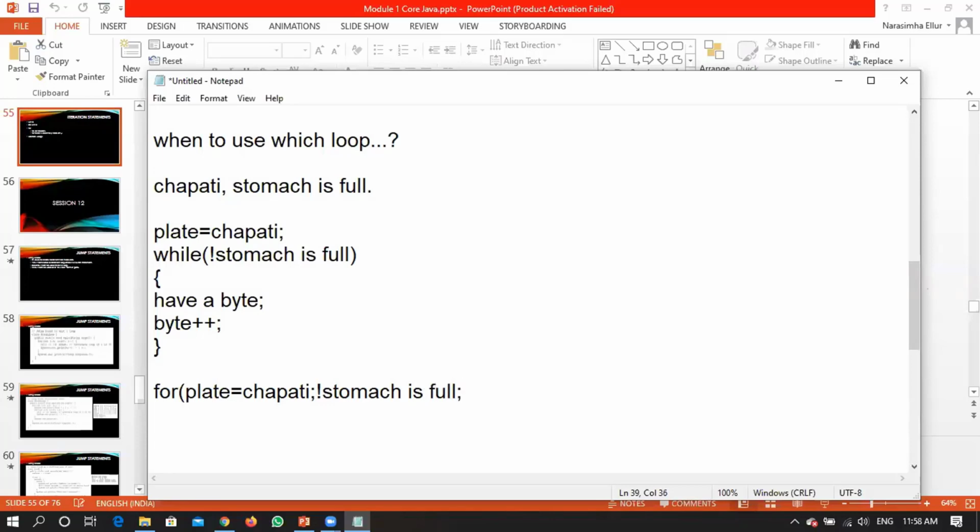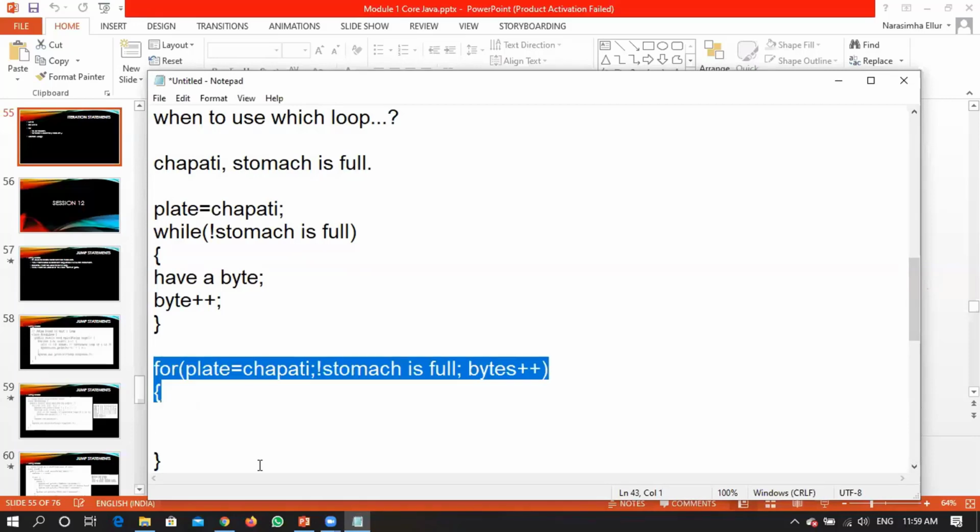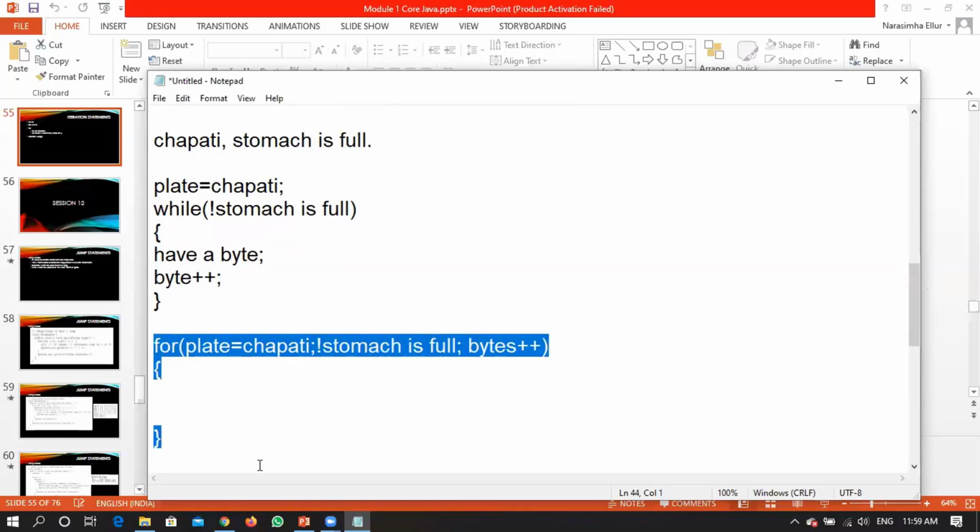Now, if you have a condition saying the number of bites you want to take is limited, I'll be doing bite plus plus. If you have a condition saying that you don't want to have more than 50 bites, if I consider 10 bites for one chapati, I'll be saying I don't want to have more than 5 chapatis. That means I have a limit now. That means I have put a condition. That means I have a complete view of how many times this particular loop will be executed.